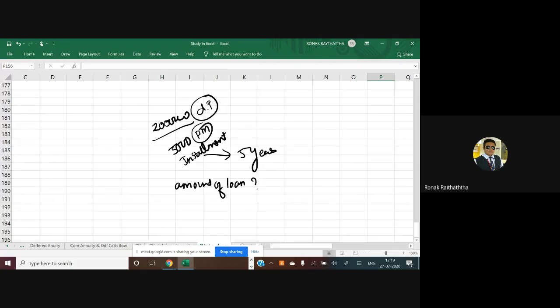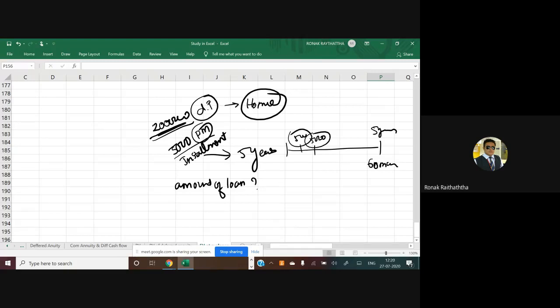Reply me by unmuting yourself. All of you. I hope my question is clear. You are paying the 2 lakhs rupees as the down payment. Right? You want to know what is the amount of loan you have taken. Say you have paid the down payment for a home. You have purchased one home and 5,000 rupees is the installment you are going to pay every month. For how many years? 5 years. So how many months would be there? 60 months. So this 5,000 rupees, you are going to pay. So what is the amount of loan taken?